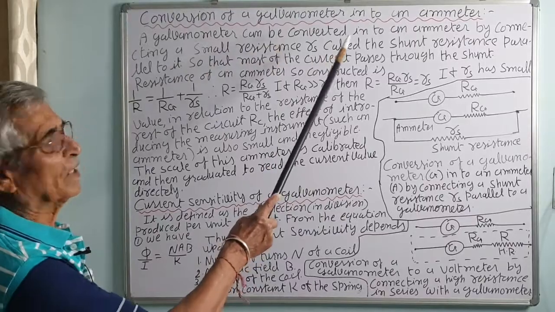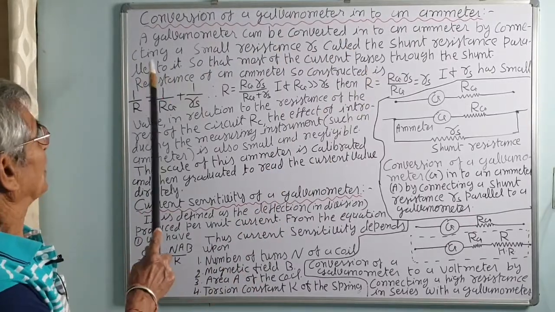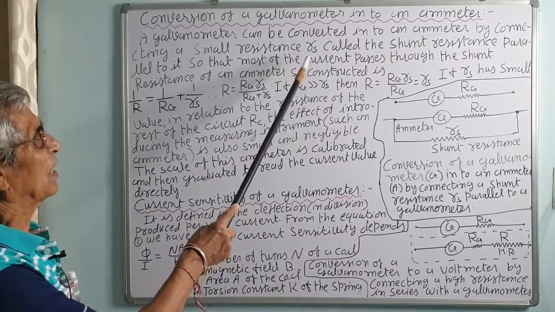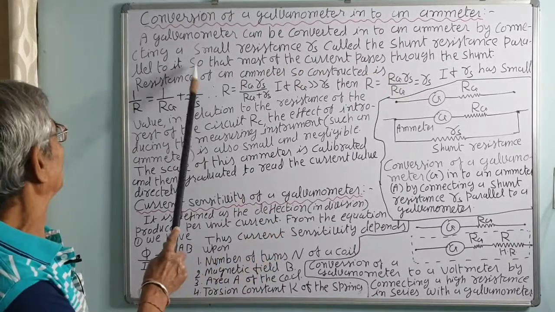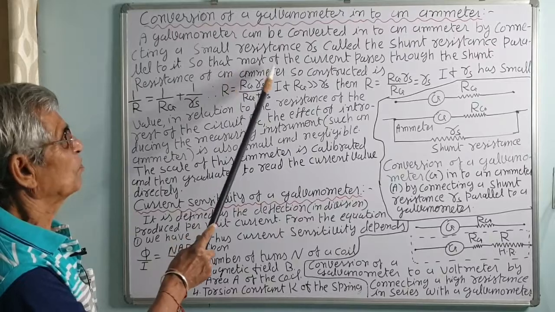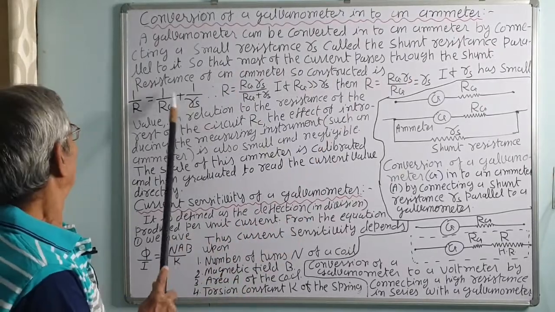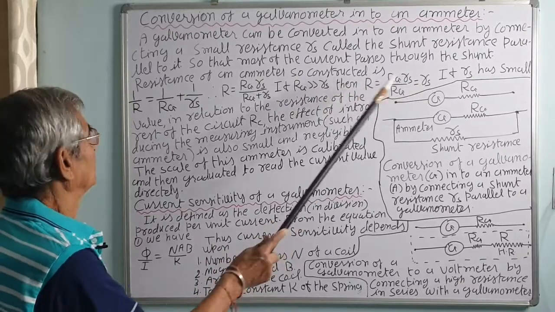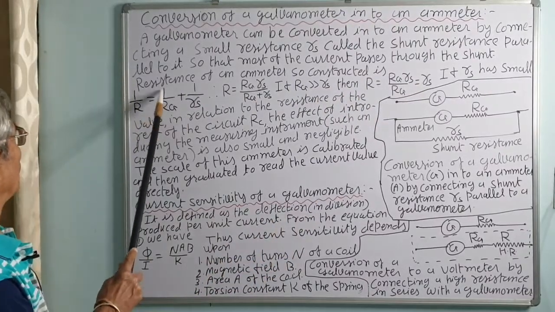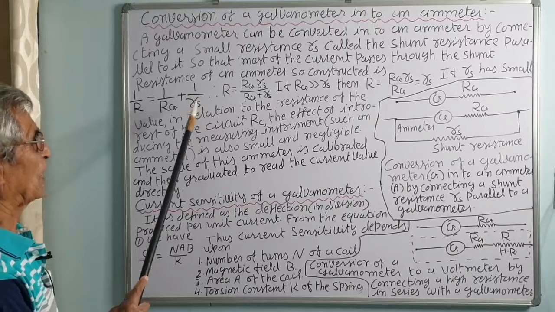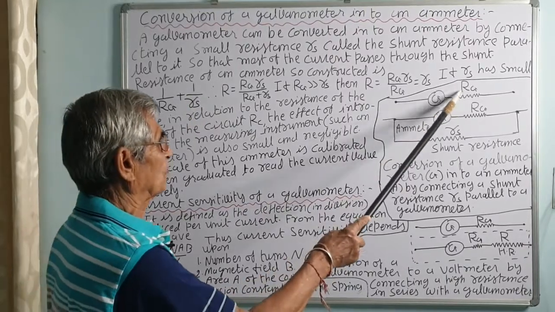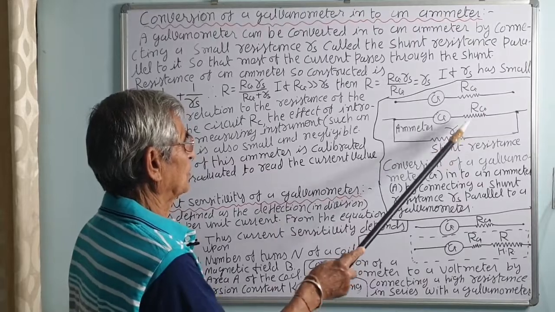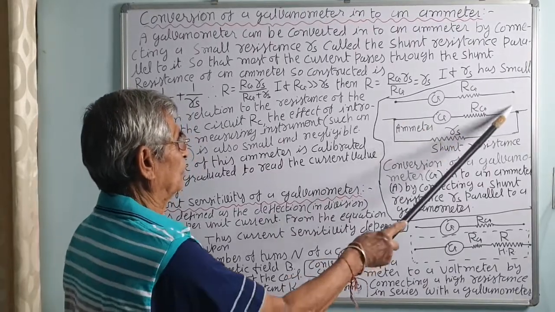Conversion of a galvanometer into an ammeter. A galvanometer can be converted into an ammeter by connecting a small resistance Rs, called the shunt resistance, in parallel to the device, so that most of the current passes through the shunt. The resistance of an ammeter so constructed is given by 1 upon R is equal to 1 upon Rg plus 1 upon Rs. Rg is the galvanometer resistance and Rs is the shunt resistance connected in parallel to it.